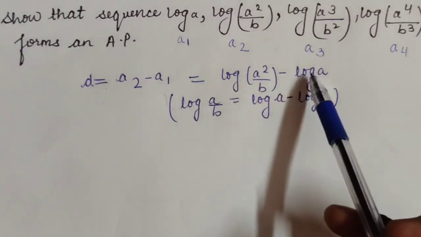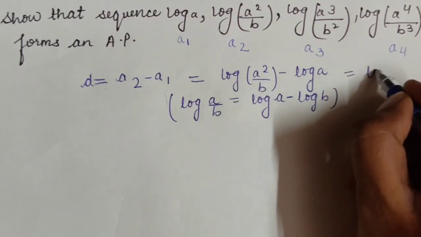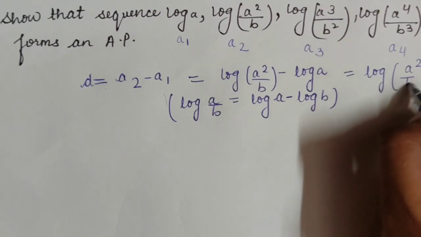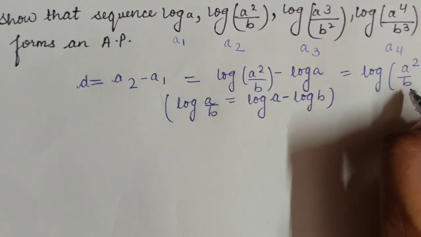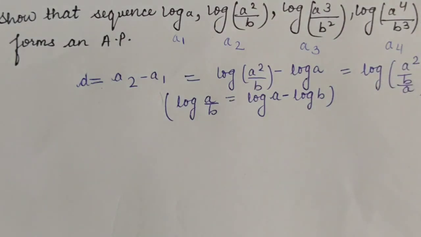A similar property we will use over here. What will we do here? Log a square by b, upon a.